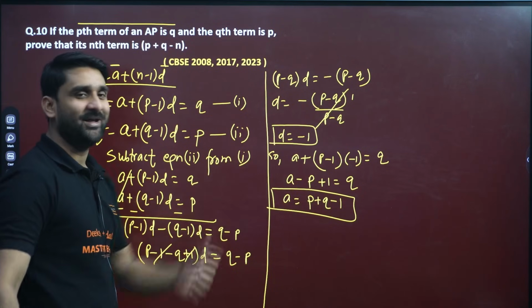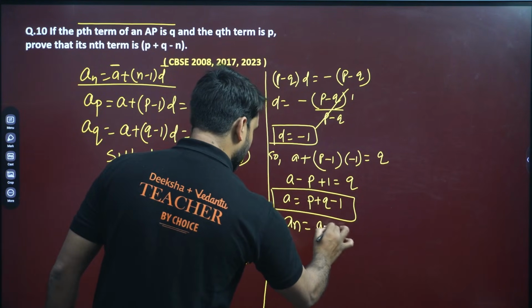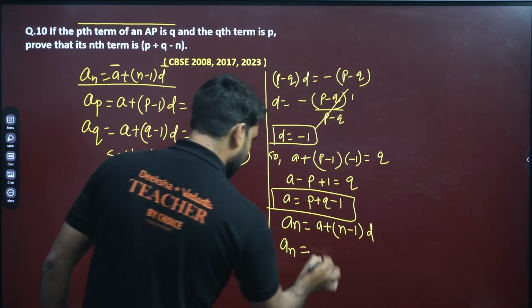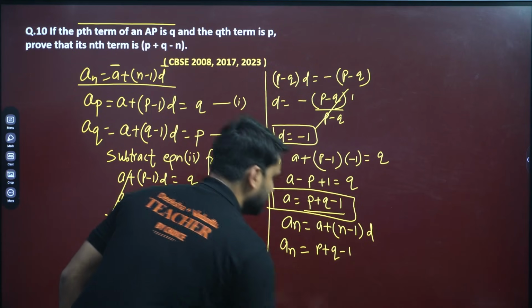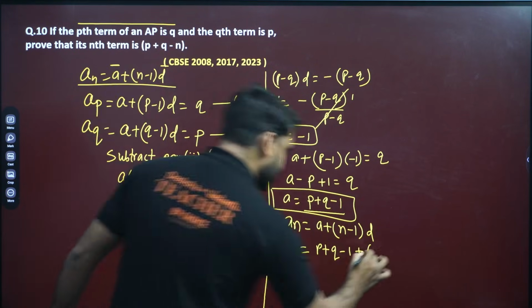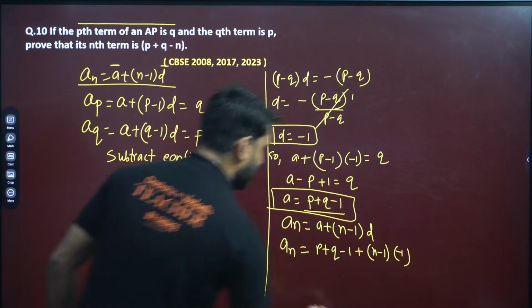So you have d, you have a. Can't you find the nth term? Yes, you can find the nth term. So the nth term will be equal to a plus (n minus 1) into d. So the nth term, a is what, my dear? This is p plus q minus 1, plus n minus 1, and d is what? Minus 1.